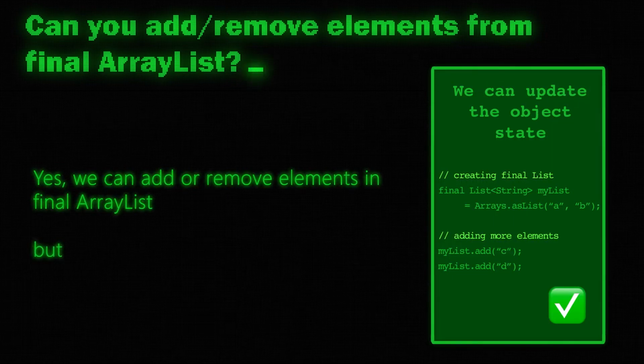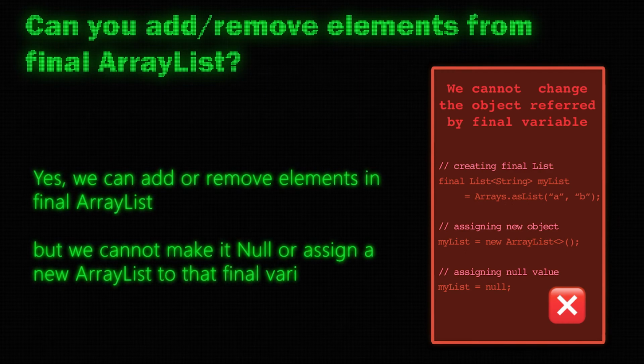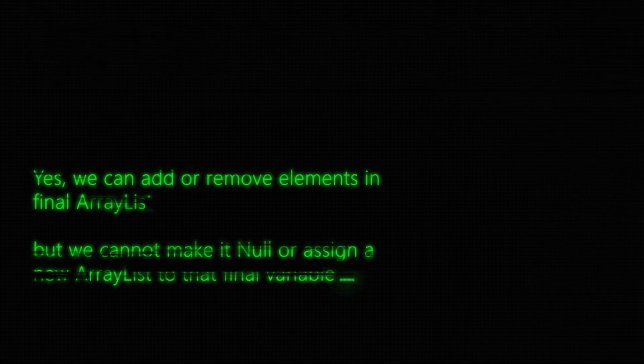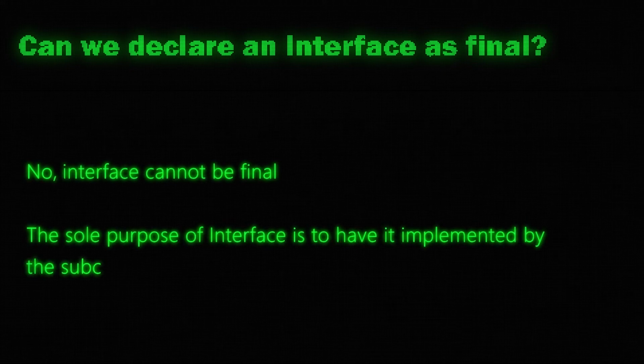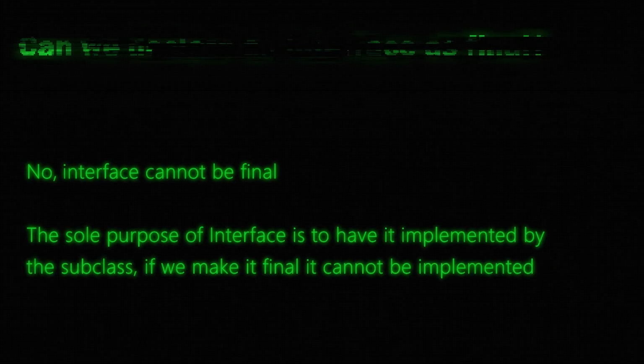Can you add or remove elements from the final ArrayList? Yes, we can add or remove elements in the final ArrayList. But we cannot make it null or assign a new ArrayList to that final variable. Can we declare an interface as final? No, interface cannot be final. The sole purpose of interface is to have it implemented by the subclass. If we make it final, it cannot be implemented.